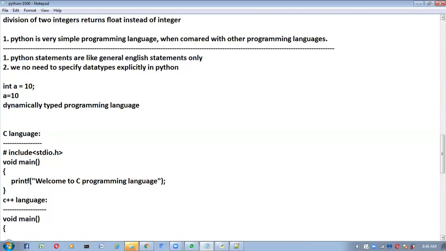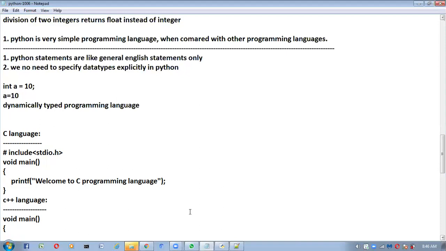Python is a dynamically typed programming language. Means we need not specify the type explicitly. Based on the values which we are providing at runtime, it understands the type. Clear?